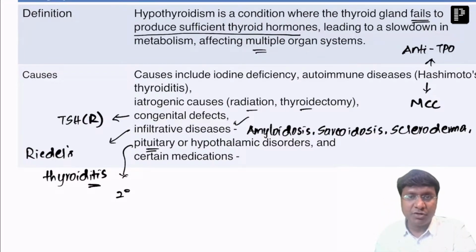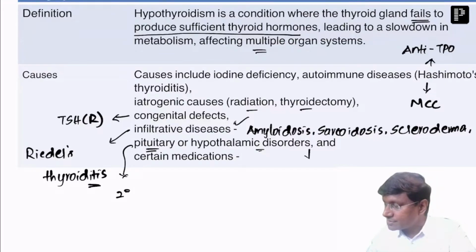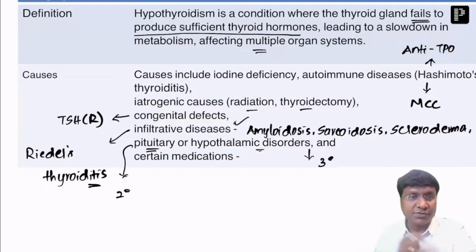These include any pituitary tumor, pituitary surgery, or infarction of the pituitary. Then we have the hypothalamic disorders, which come under the tertiary causes for hypothyroidism, where there is decrease in the TRH.